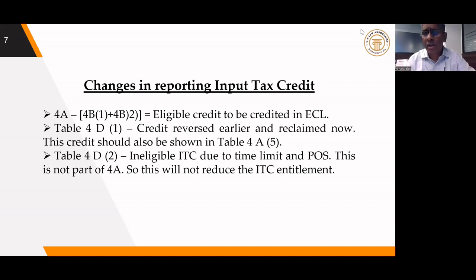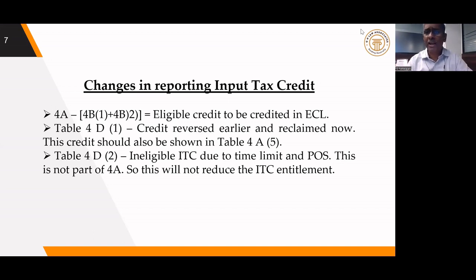We have reversed some credit under 4B2 because we have not received the goods and services. Subsequently, we have received the goods or services. So we have to reclaim the credit. We have to reclaim the credit in two places. One in 4A5 to claim the credit, and we have to give the information about the reclaimed credit in 4D1 also. So another instance where this reclaim is possible is under section 16(2)(c), one of the conditions for taking the credit: the supplier should have paid the tax.